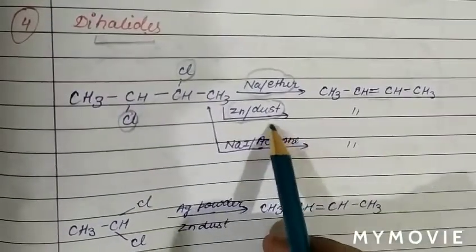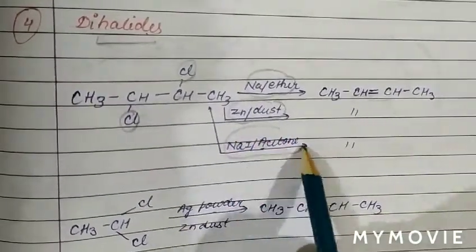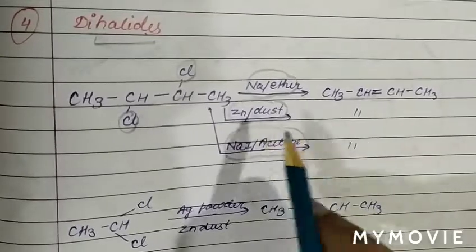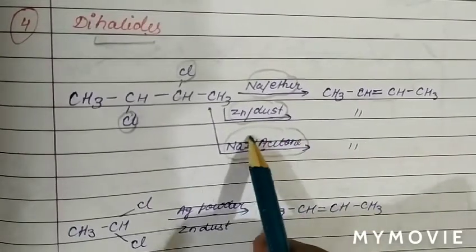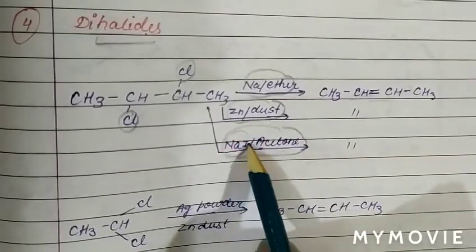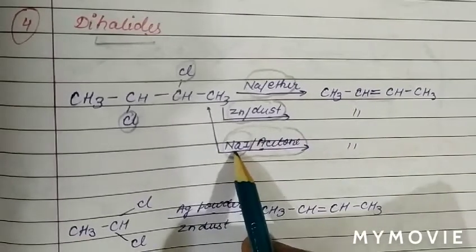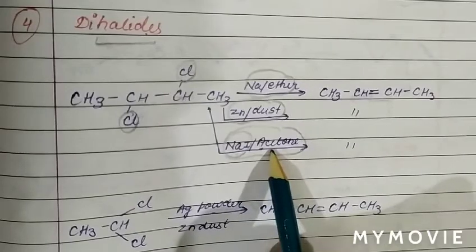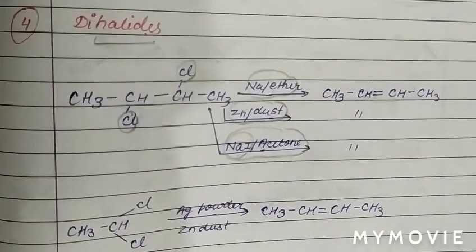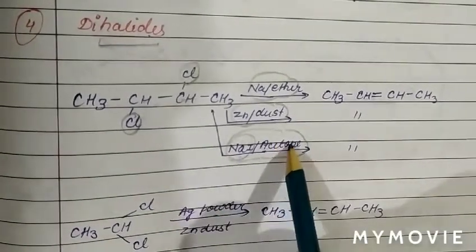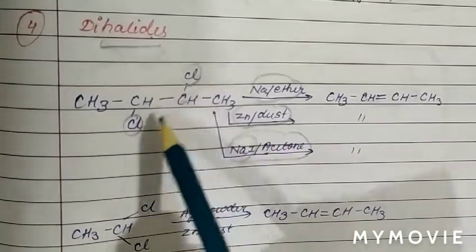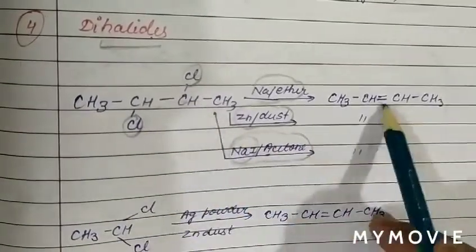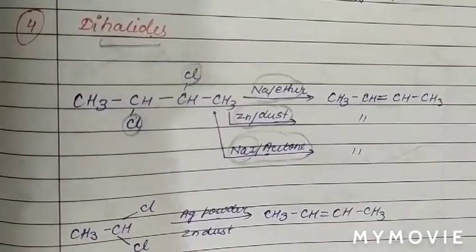We can also use sodium iodide in presence of acetone. Why are we using acetone? Because sodium iodide is covalent in nature. To dissolve it, we require a non-polar solvent, and acetone is a non-polar solvent. Therefore we have used acetone here. Again there is removal of Cl and Cl, so there is formation of a double bond. So this is the product.